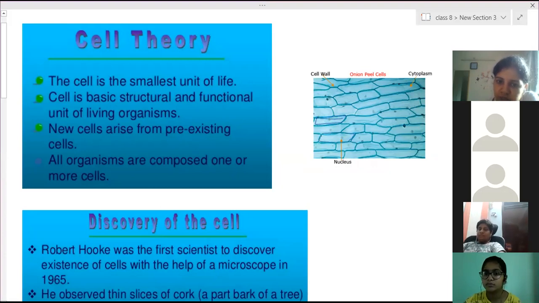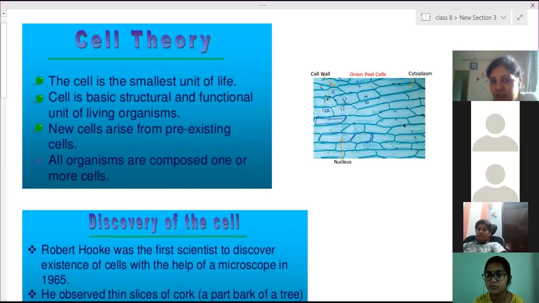This is the next cell. These are rectangular, cuboidal-shaped cells. This is another cell. First, second, third, 4, 5, 6, 7, 8, 9, 10, 11, 12. These are all cells. So cell means compartment.